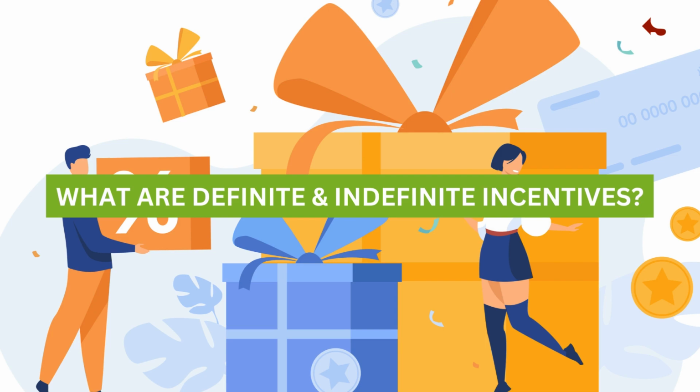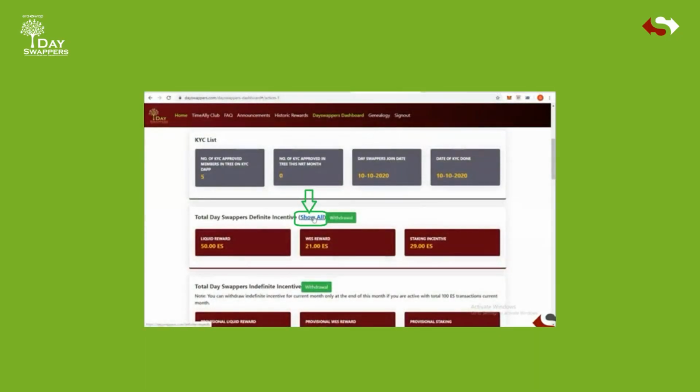To withdraw definite and indefinite incentives, the user must be active with a minimum of 100 self-volume in the Eraswap ecosystem. In the case of definite incentives, if you are active on the third day of an NRT release, then you are losing your DAOswappers incentives of the first 2 days which came before you got active. Here you can check total DAOswappers definite incentives.